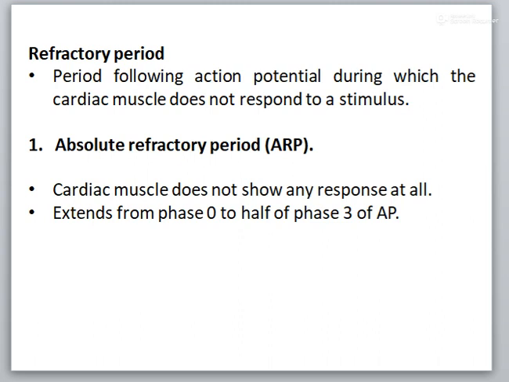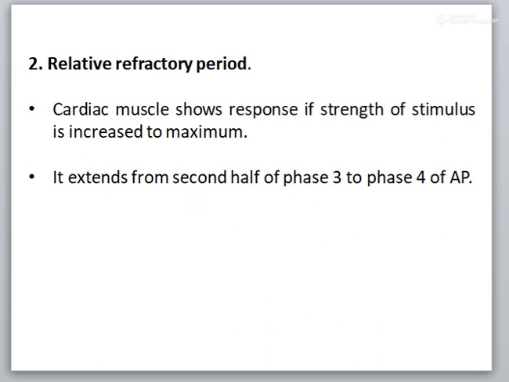Normal duration of the absolute refractory period in the ventricle is 180 to 200 milliseconds. Relative refractory period: during this period, the muscle shows response if the strength of the stimulus is increased to maximum. It extends from the second half of phase 3 to phase 4 of the action potential. Normal duration of the relative refractory period in the ventricle is about 50 milliseconds.